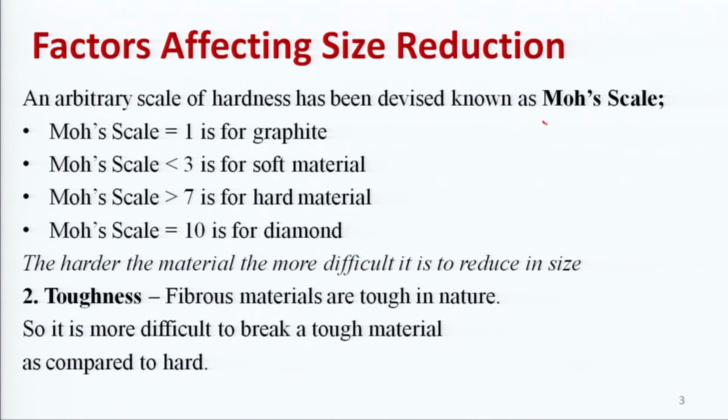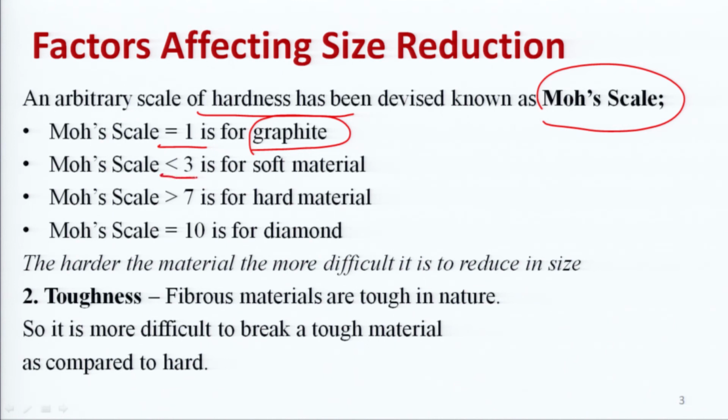Mohs was a scientist who gave a scale known as the Mohs scale. This scale is used for the measurement of hardness of materials. According to this scale, if the value of Mohs scale is equal to 1, it is used for graphite, or the material has the nature of graphite.